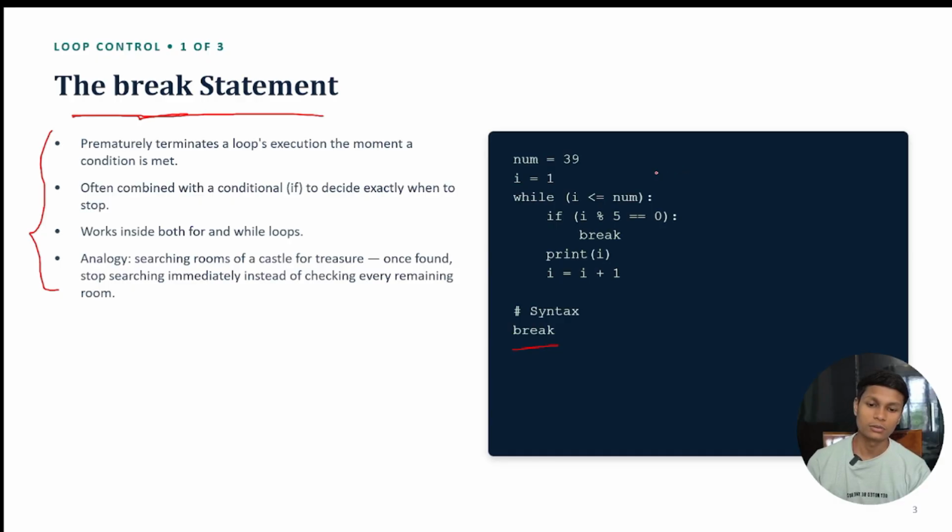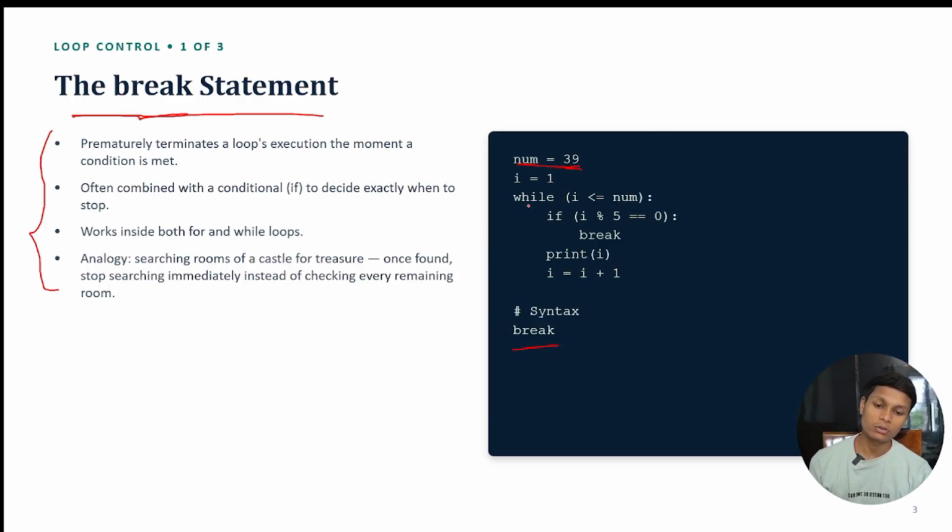Here you can see that we take a variable num and store the value 39 inside it. After that we are going to write i equal to 1. Why i equal to 1? Because we are going to initiate it. You can simply say that the initial value was given to the variable i, and the initial value was 1. It means that our loop will start at 1 and go till 39, because the last number was 39.